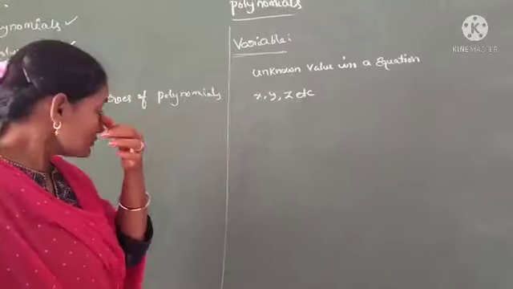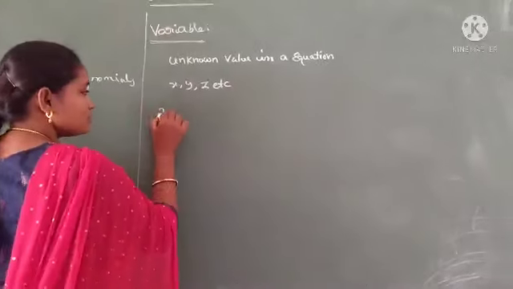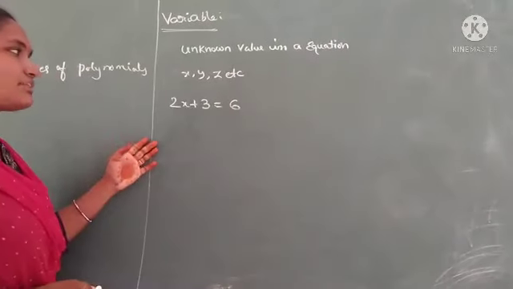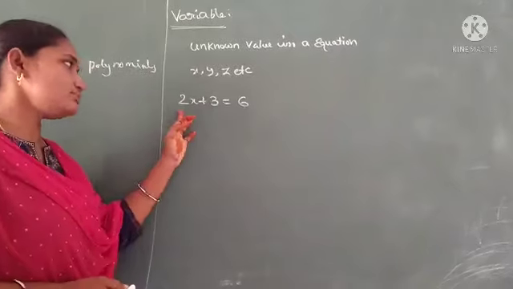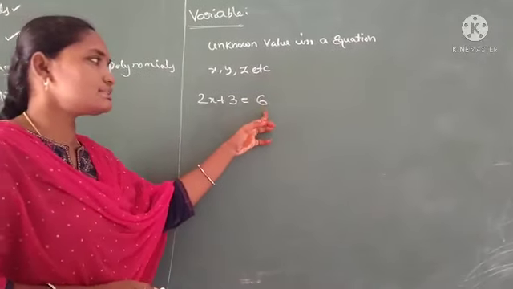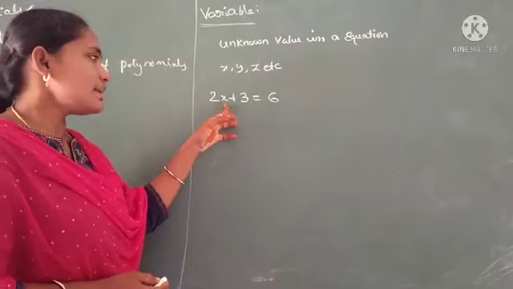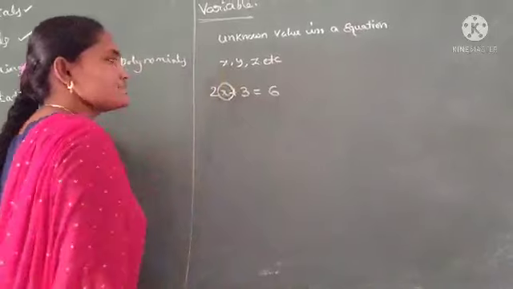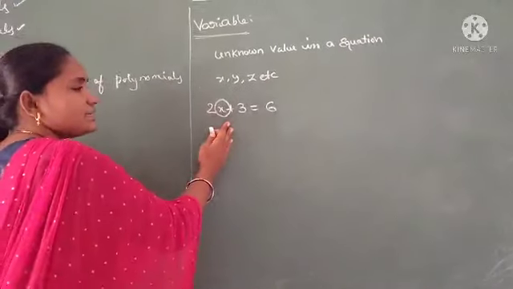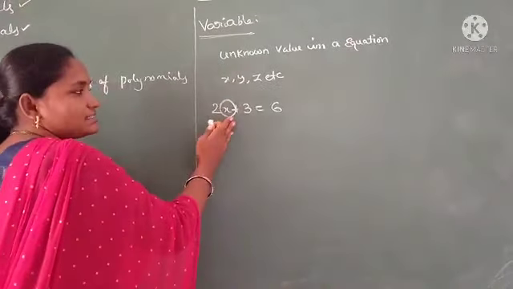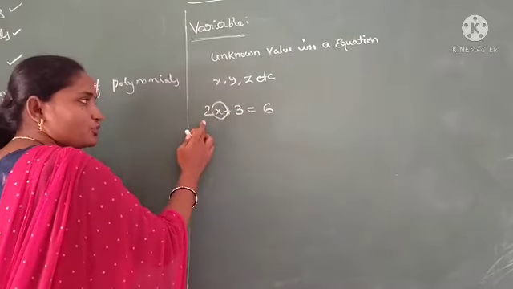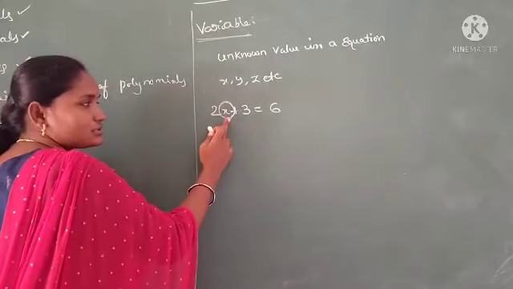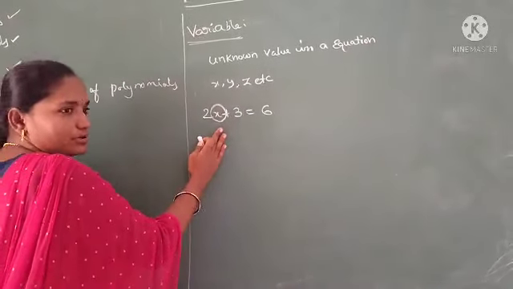Now, take an equation: 2x plus 3 is equal to 6. In this equation, 2 is a numerical value, 3 is a numerical value, and 6 is a numerical value. Here x is the letter. Here x is the variable. In this equation, we know the values of 2 and 3 and 6, but we don't know the value of x. So x is a variable.